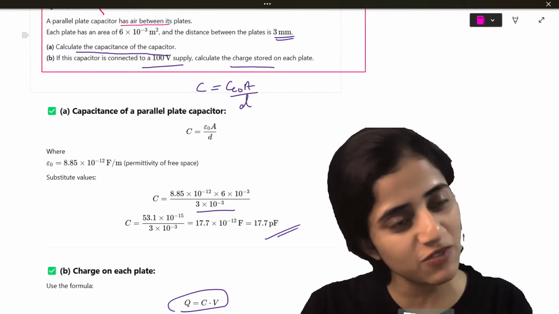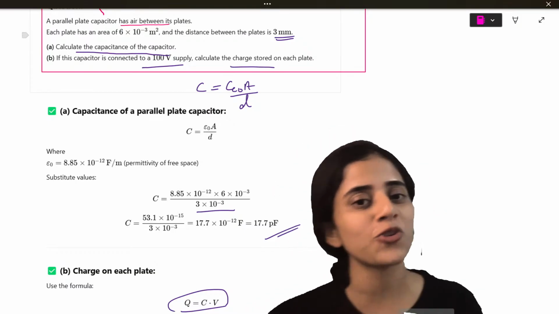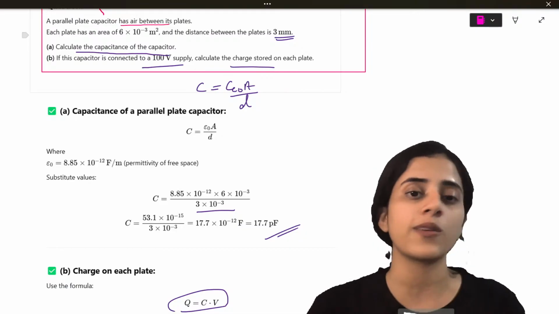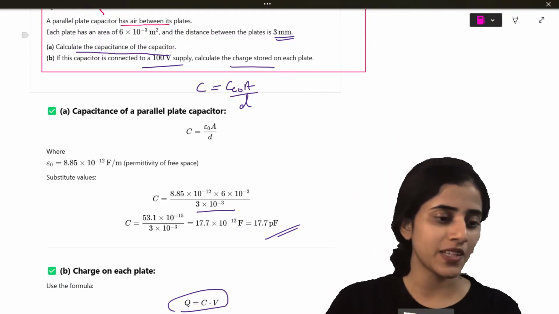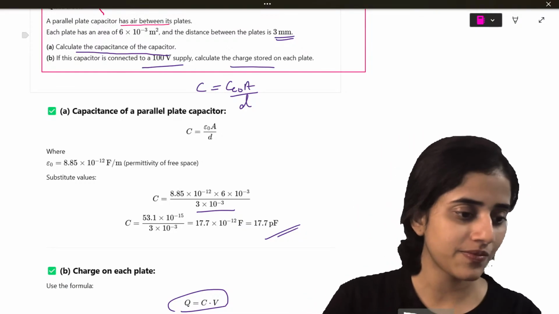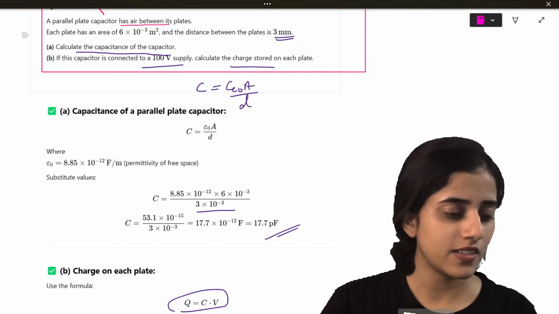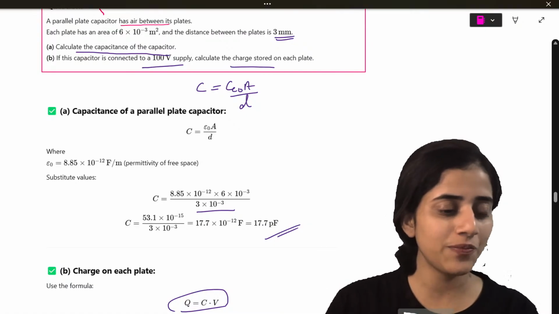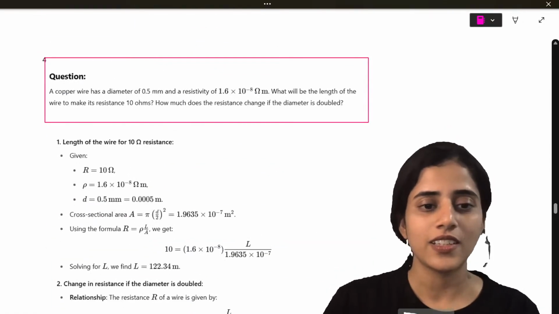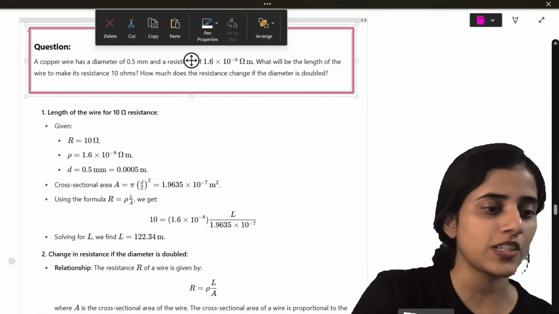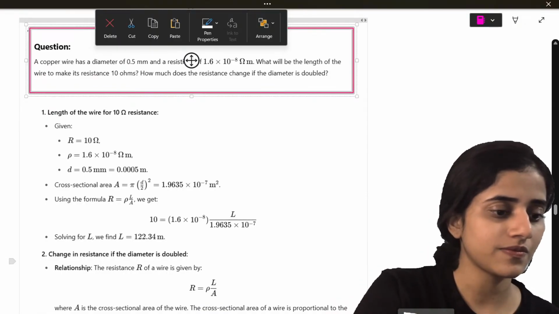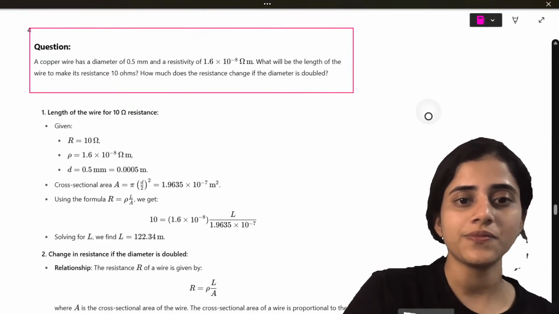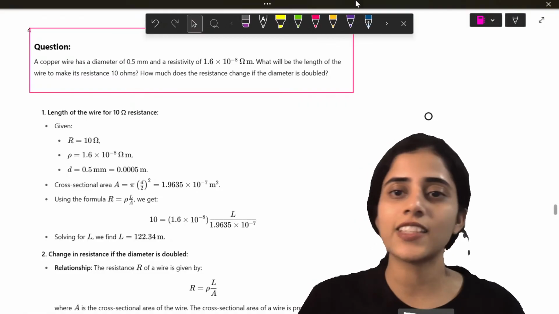Yes, important derivations we will do, students. See, I'm not a robot, I'm a human being. So after these numericals, we will do important 5 markers. Okay? Yes? Let's move on to the next question. Hey, what happened? Next question.